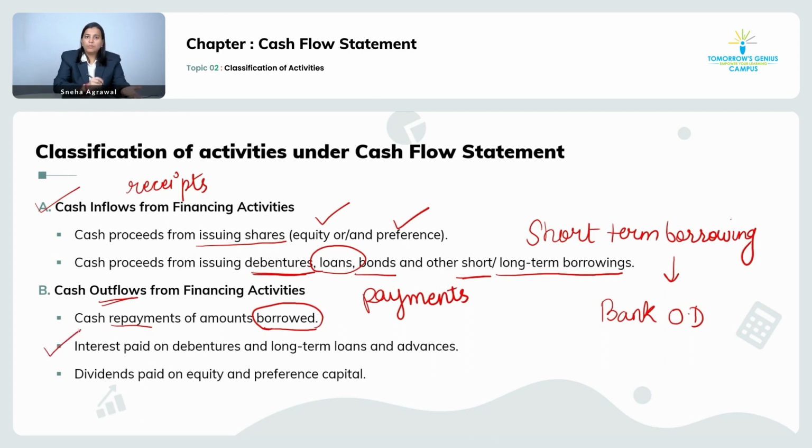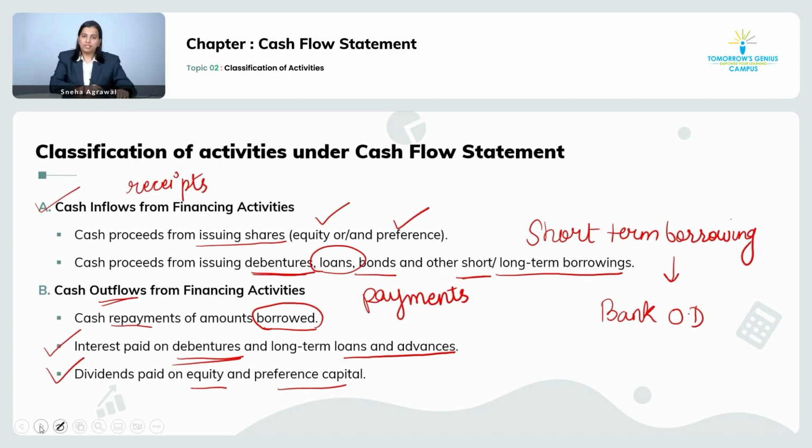When you take a loan, the bank always charges you interest. Like when you invested money, you receive the interest. But when you have taken a loan, we have to pay the bank the interest. So interest is paid on loans, advances, as well as on debentures. And if you are issuing shares like your equity shares, preference shares, you have to pay something called dividend. Interest is paid on loans, dividends are paid on your equity and preference shares.